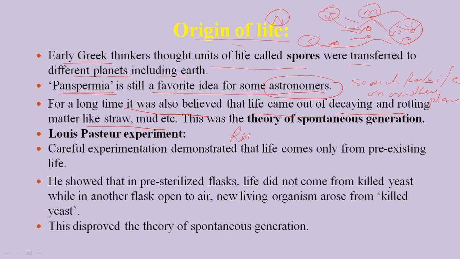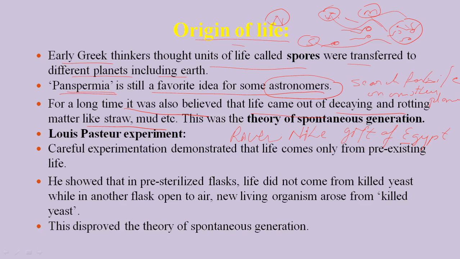This theory says that life is spontaneously generated from mud, because we find that several types of microbes are present in mud. The believers held that these microbes are already present in the mud, and as the mud contains moisture, the content of microbes is also large.